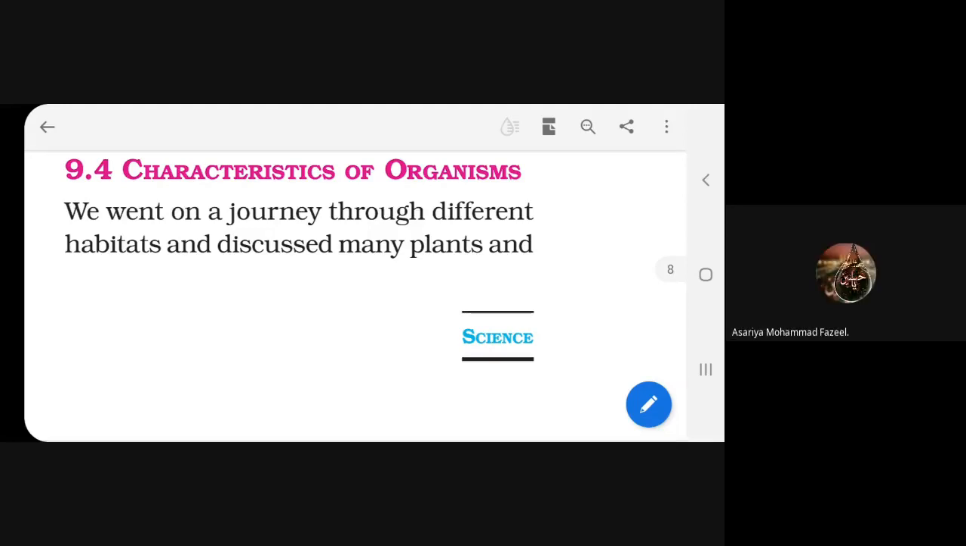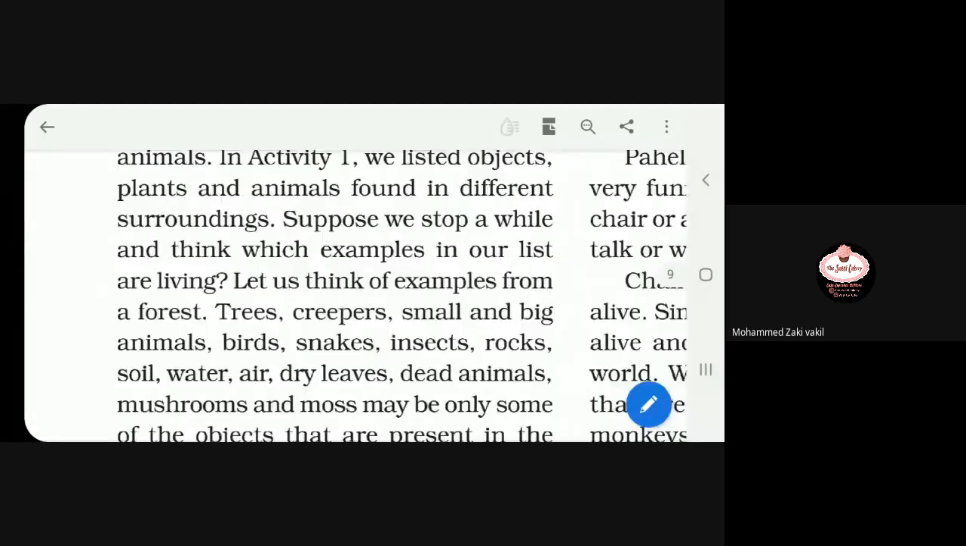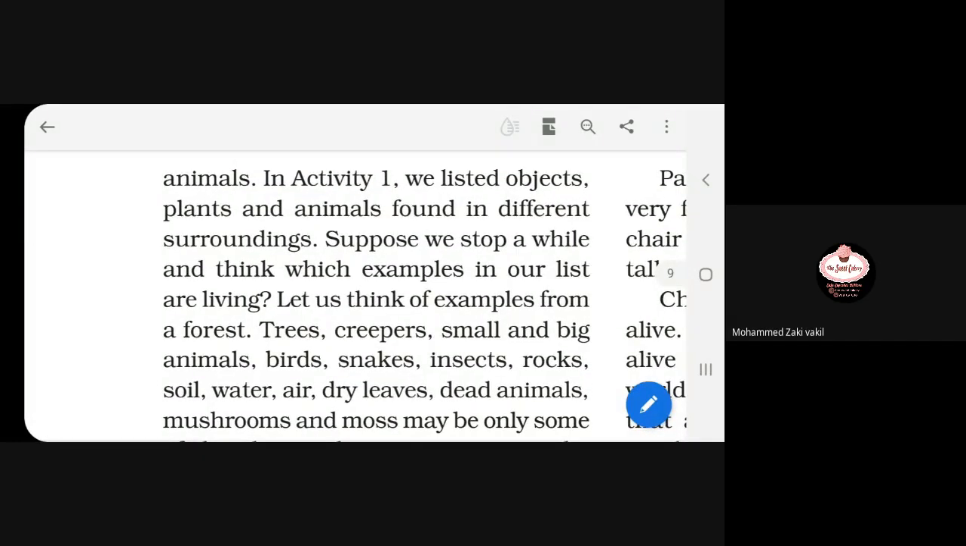Characteristics of organisms. We went on a journey through different habitats and discussed many plants and animals. In activity 1, we listed objects, plants, and animals found in different surroundings. Suppose we stop a while and think which examples in our list are living. Let us think of examples from a forest: trees, creepers, small and big animals, birds, snakes, insects, rocks, soil, water, and dry leaves, dead animals, mushrooms, and moss.